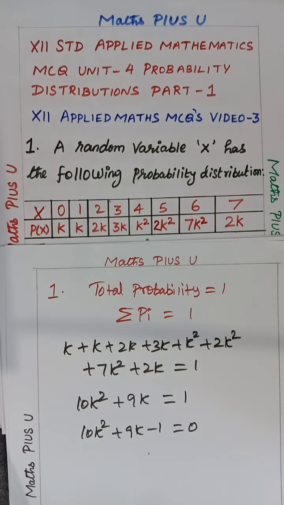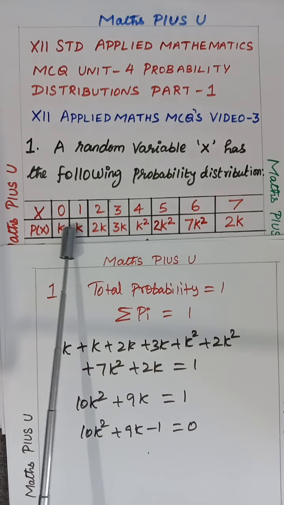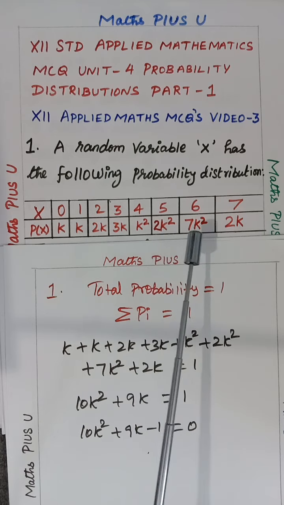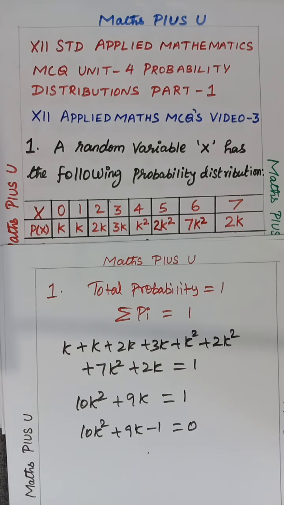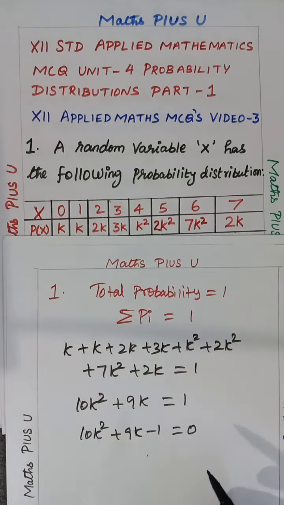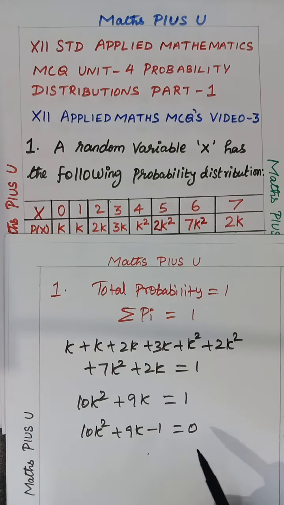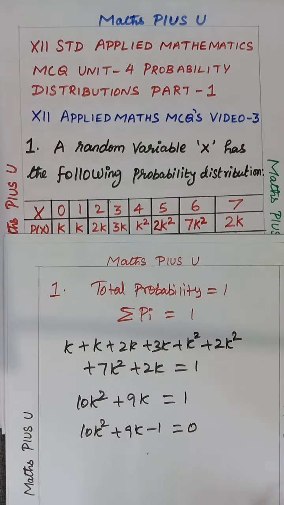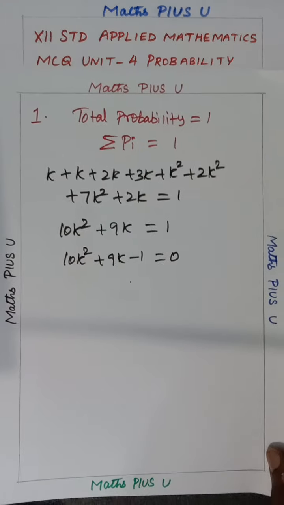So I repeat whatever you have done. Total probability, all the probability values we have added: k plus 2k plus 3k plus k square plus 2k square plus 7k square plus 2k equals 1. And I have added like terms 7k square, k square, 2k square, and I got it as 10k square. Then plus 9k equals 1 is there. That goes that side now, minus 1. Now we're going to factorize it and get the answer.